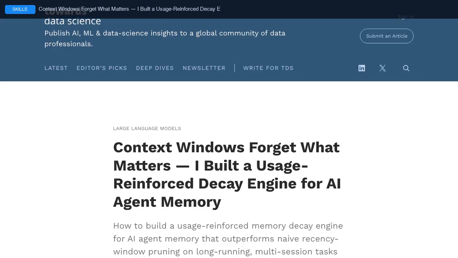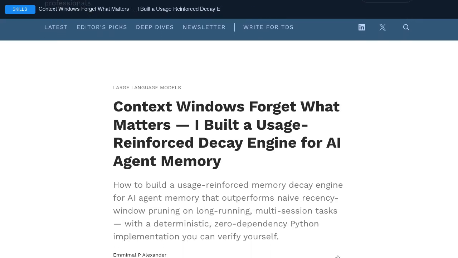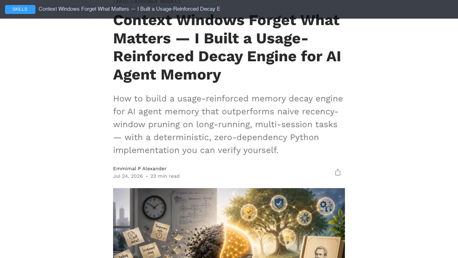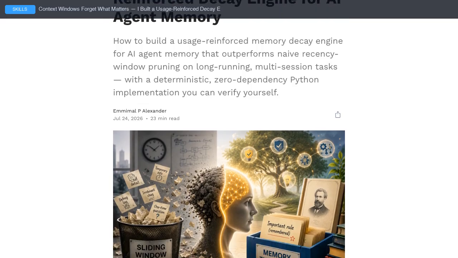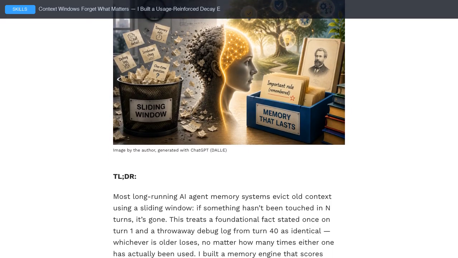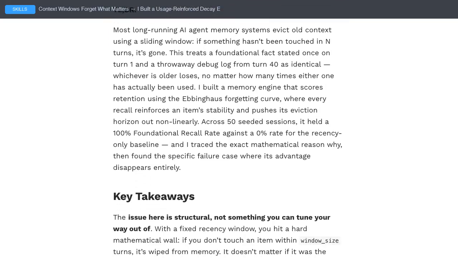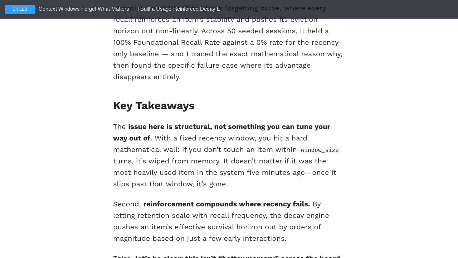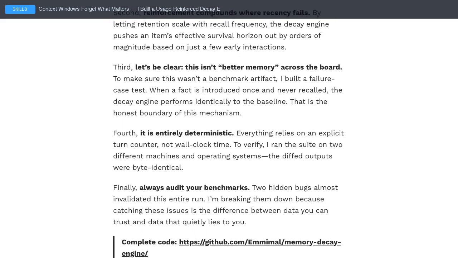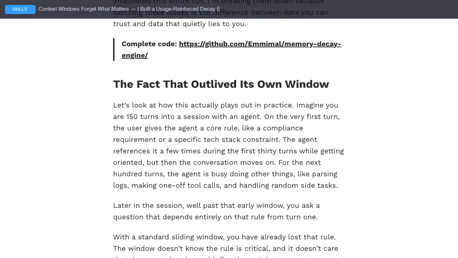This technique is the difference between getting okay results and great ones. Context windows forget what matters. I built a usage-reinforced decay engine for AI agent memory. Most AI memory systems keep the newest information, not the most important. Here's how I used the Ebbinghaus forgetting curve to build a better memory engine for LLMs. The post Context windows forget what matters. I built a usage-reinforced decay engine for AI agent memory appeared first on Towards Data Science. My take. Apply this immediately. The results speak for themselves.